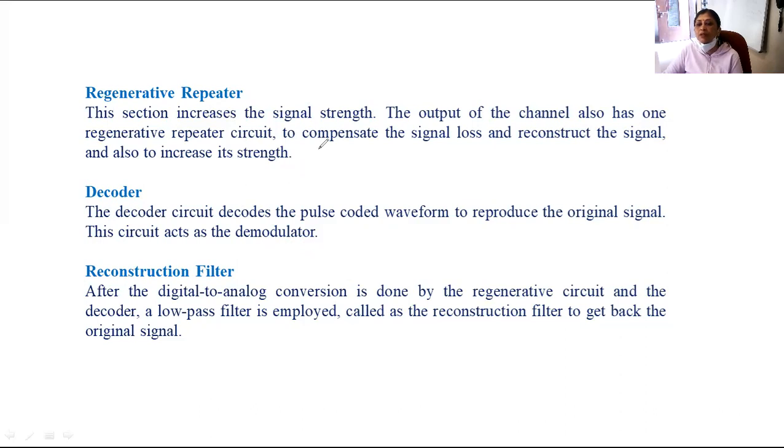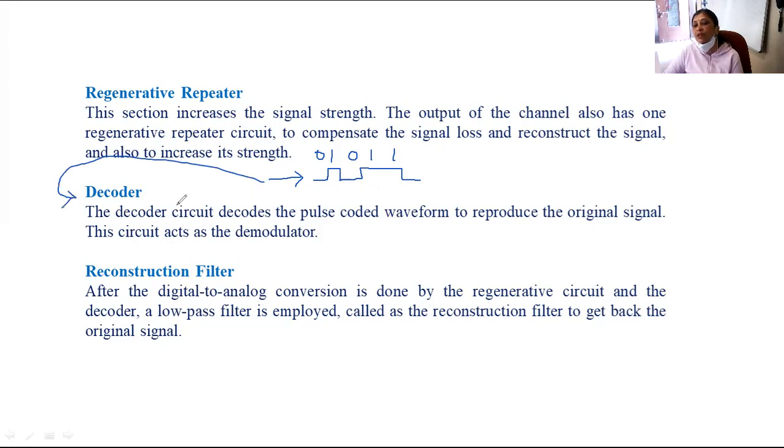At the input of the decoder, you may be having zeros or ones like this. These zeros and ones are present in pulse form. So this is 0. This is 1. Even after this, if it is 0, like this. So such a waveform is present at the input of the decoder.